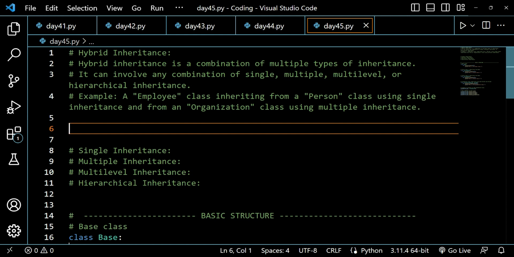We have done multiple questions on all of these, and today I have introduced the concept of hybrid inheritance. First of all, we will be discussing the concept of hybrid inheritance, and then we will move further with a question and solve it, and we will do this for a couple of days to gain logic and understanding in hybrid inheritance.